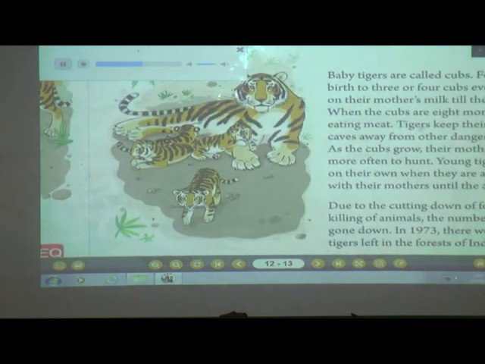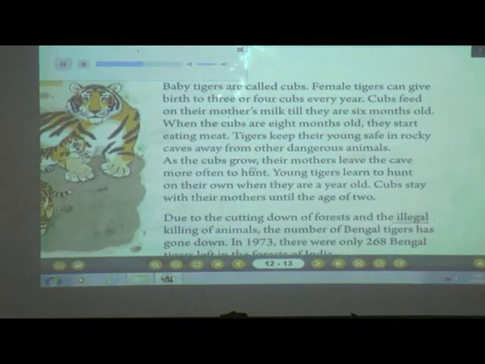Baby tigers are called cubs. Female tigers can give birth to 3 or 4 cubs every year. Cubs feed on their mother's milk till they are 6 months old. When the cubs are 8 months old, they start eating meat. Tigers keep their young safe in rocky caves, away from other dangerous animals.